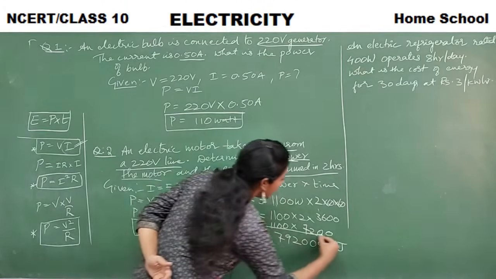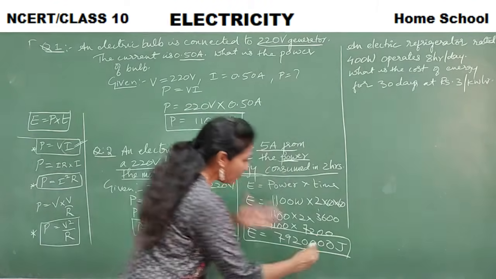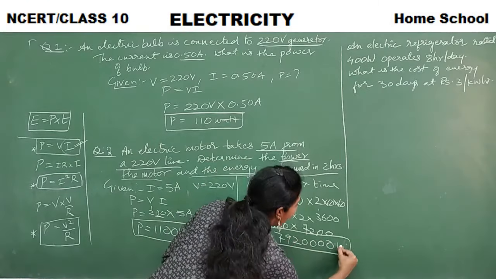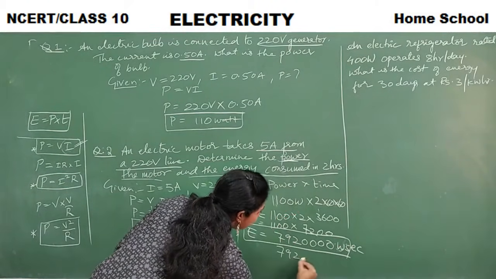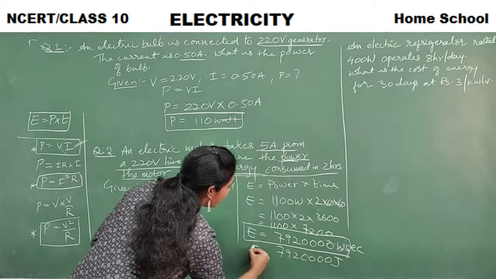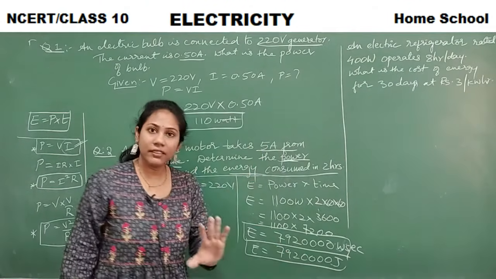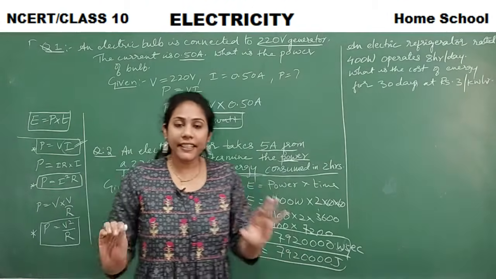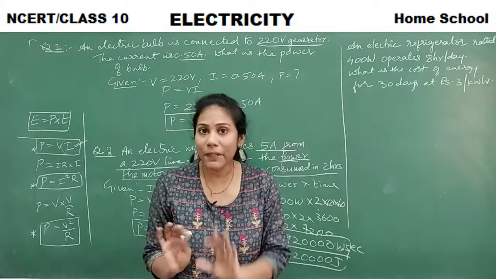So what is the unit of energy, guys? Normally joules, no? Actually here you will have watt second. Watt second is nothing but 7920000 joules. Okay. So these many joules. It is not kilowatt hour. See, the commercial unit in day-to-day life, energy consumption is measured in kilowatt hour. That's a commercial unit.